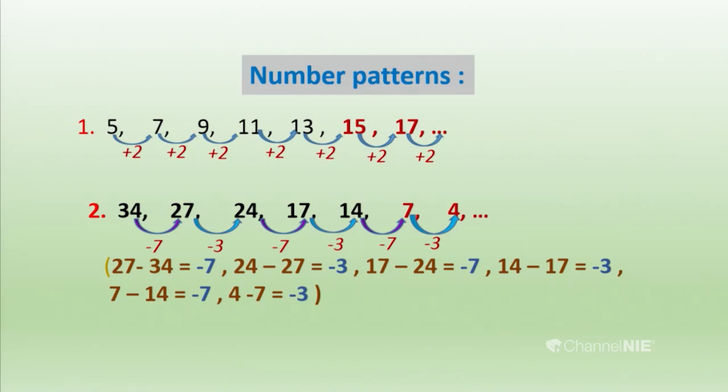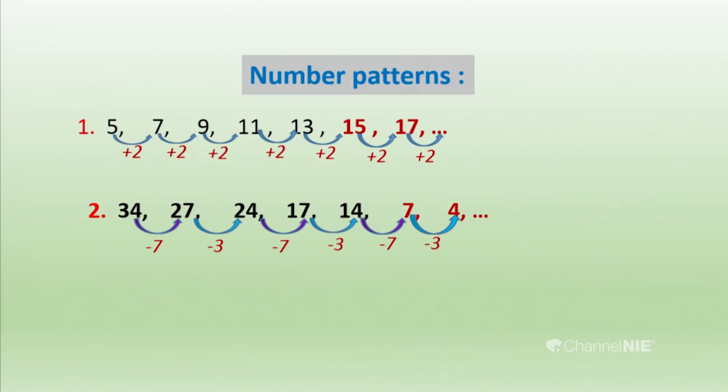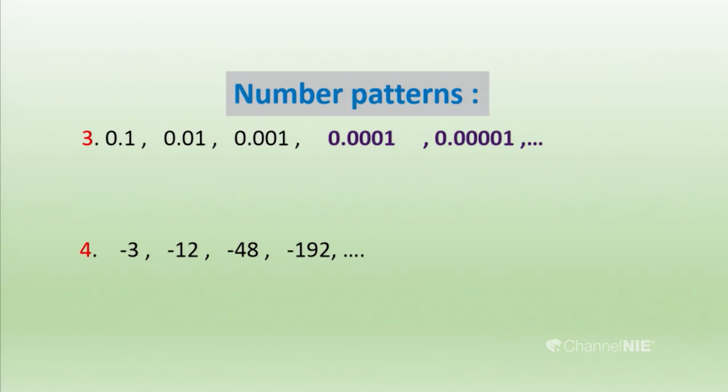Then we can see the third number pattern. I think you remember that: 0.1, 0.01, 0.001 and it's going ahead. So, how are they coming? Let's analyze. From 0.1 you can subtract 0.09 to get 0.01.